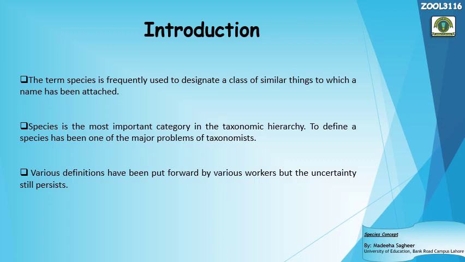Different biologists have different views, but still we have uncertainty. We still don't have one particular fixed concept or definition that we have to follow for all kinds of organisms, whether they are extant or extinct.